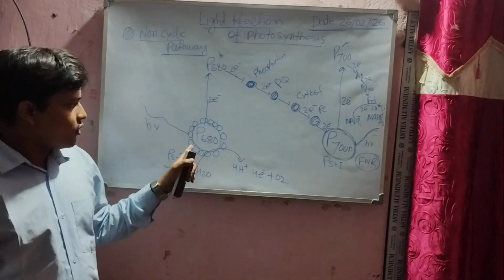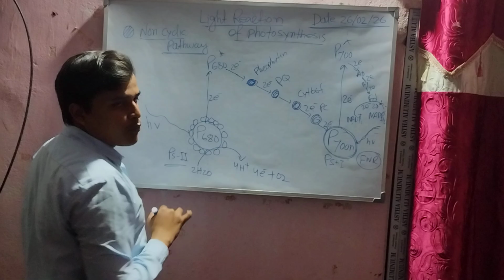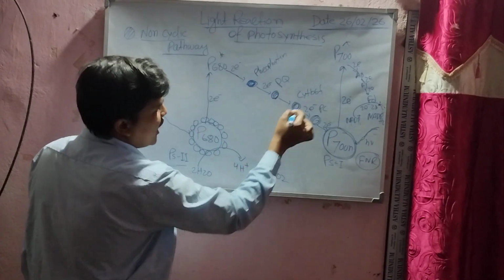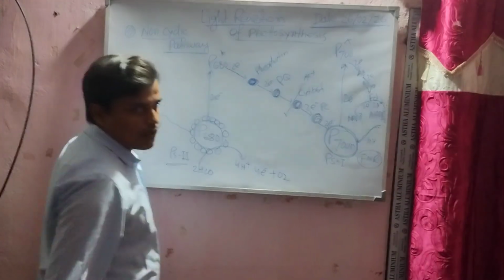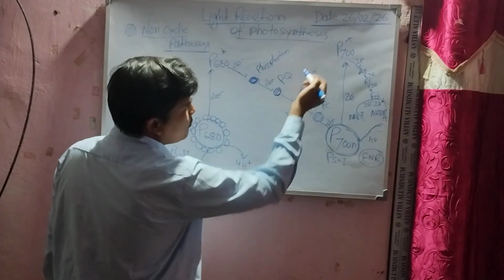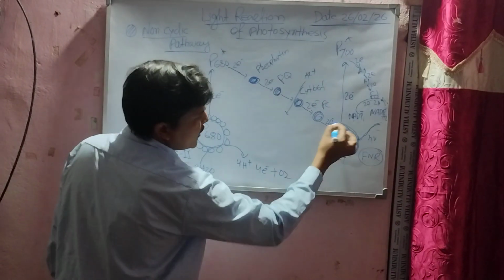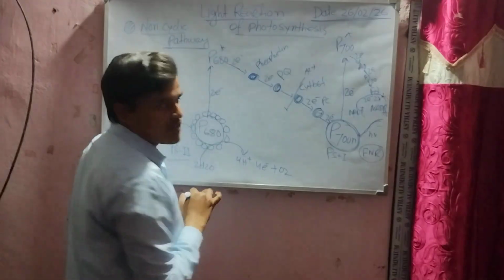In the PS2 photosystem, electrons leave from the outer cells of the chlorophyll molecules. The electrons pass to pheophytin, plastoquinone, and cytochrome B6F. This is called the proton pump, moving protons through cytochrome B6F from stroma to lumen. These two electrons are transferred finally to PS1, and the final electron acceptor is NADP plus.